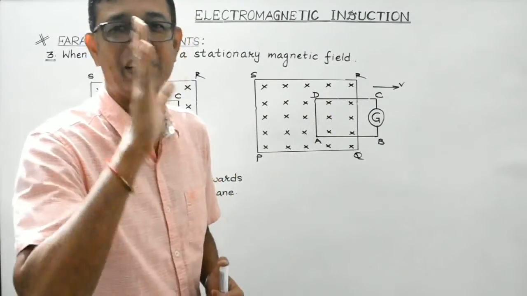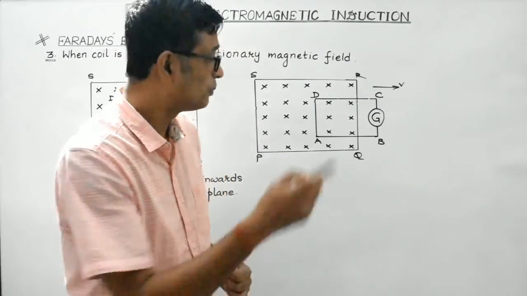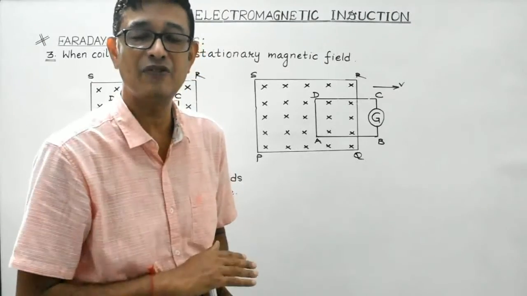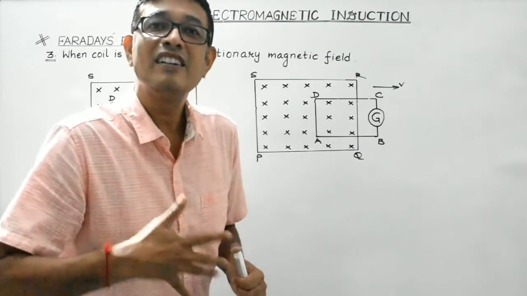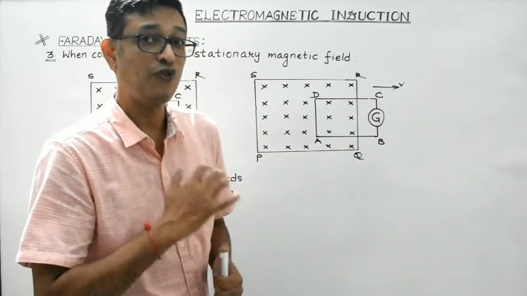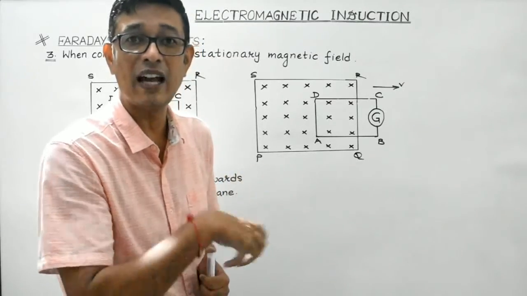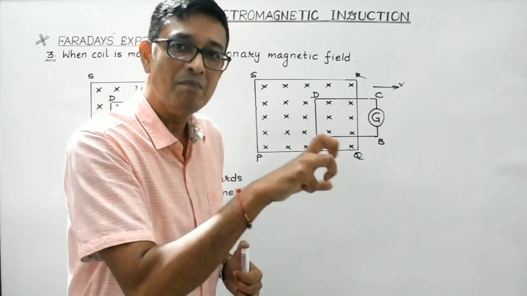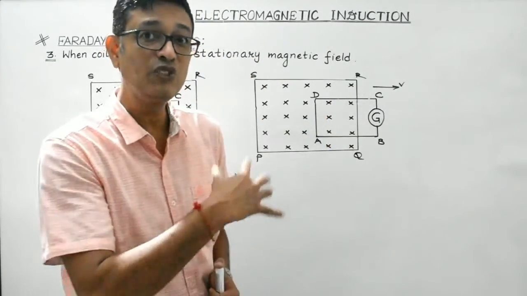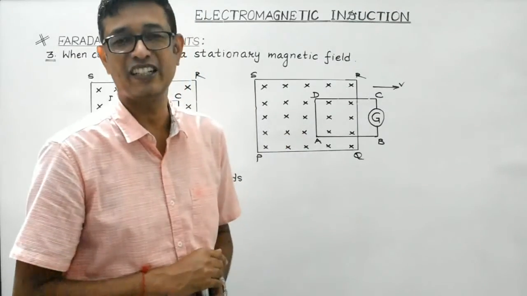So here lies a very important conclusion, that the magnitude of the induced current produced in the coil not only depends on change in the magnetic flux, it depends upon the time rate of change in the magnetic flux linked with the coil. So faster the motion, faster the change in the magnetic flux linked with the coil, the more will be the magnitude of the induced current produced in the coil. Right? So these were the observations, explanations and the conclusions of these experiments.